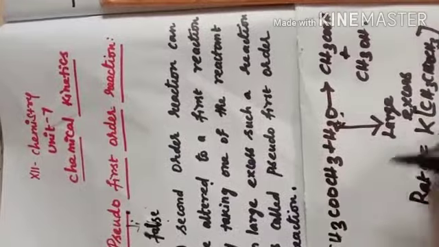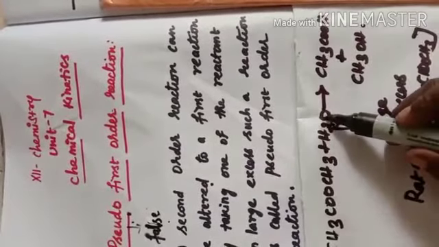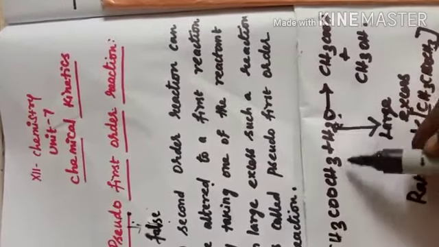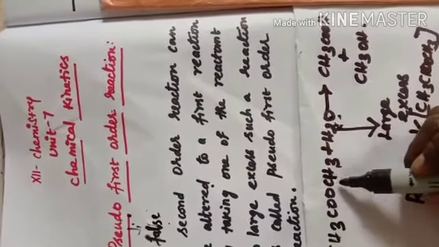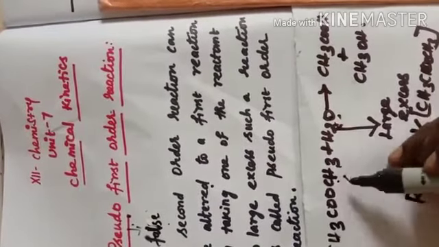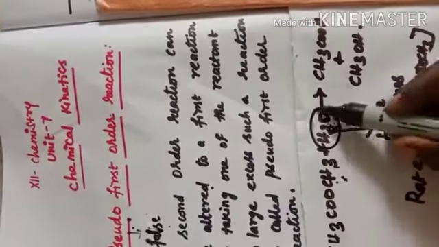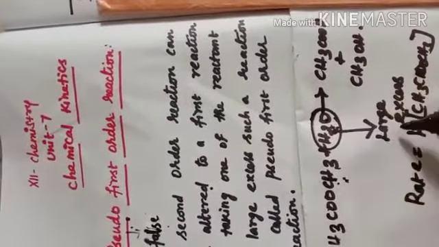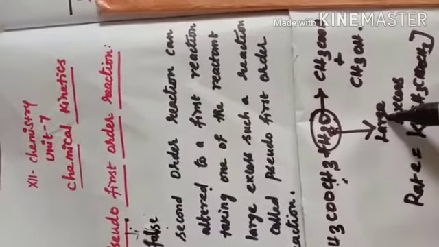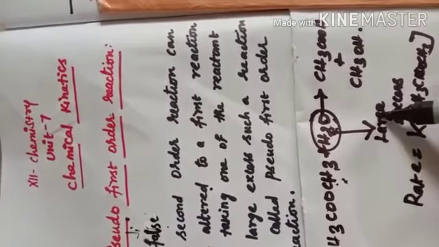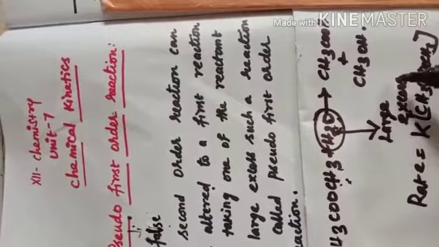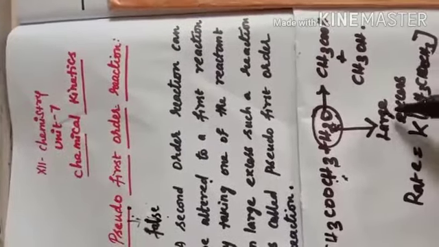Two reactants are involved in this reaction, but the rate depends on the ester, not on water, because water acts as a solvent and is taken in large excess. It does not affect the rate of the reaction.